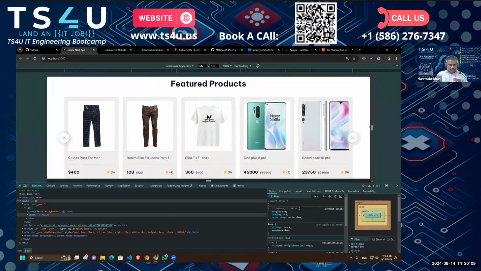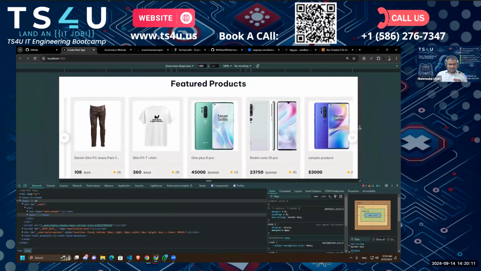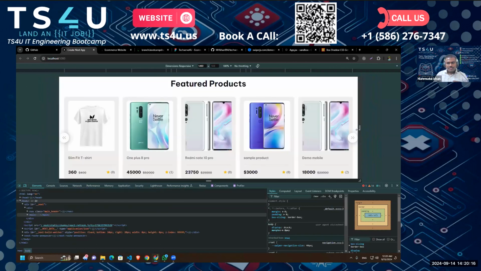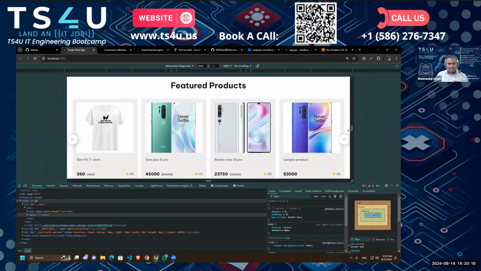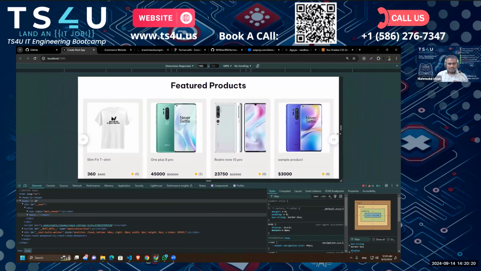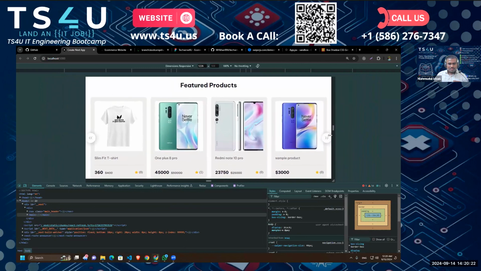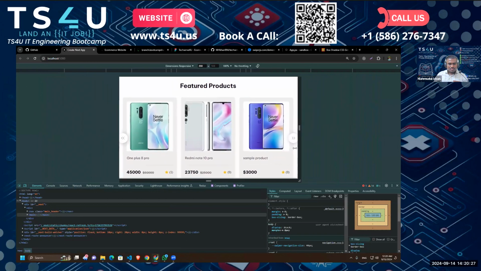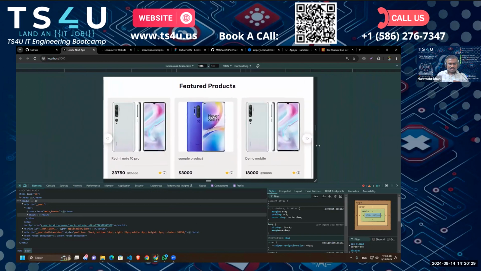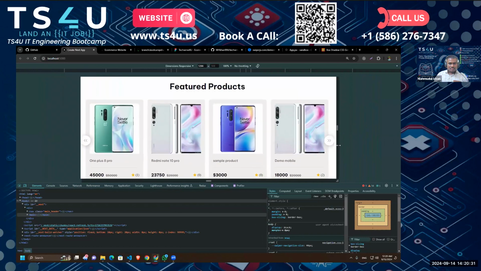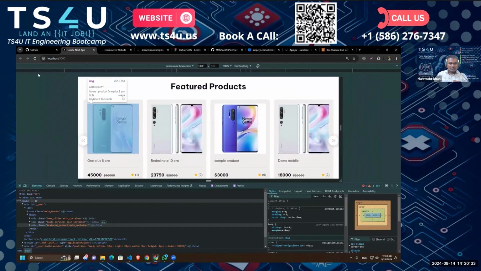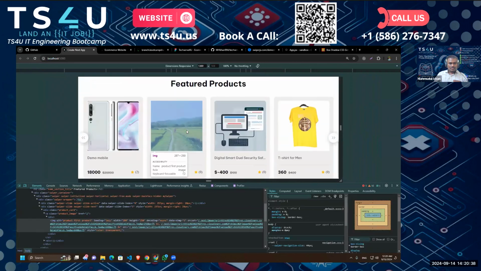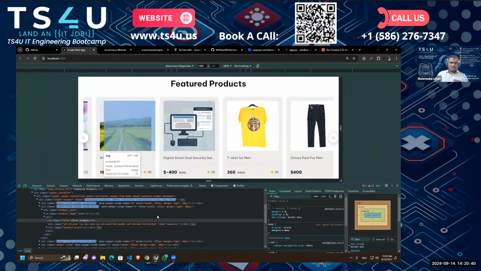Now it looks fine. Here it looks fine too. I think after 440 it still looks good. Still looks good here too. I think it breaks somewhere around 1200. Let's reload again. Okay, I think it breaks around 1200.